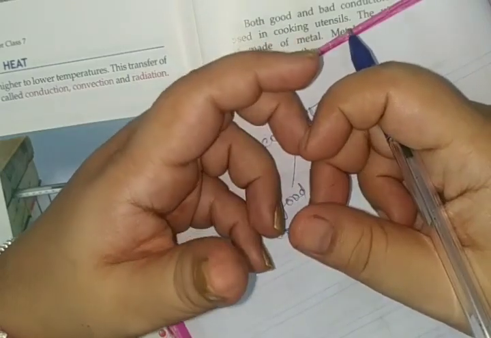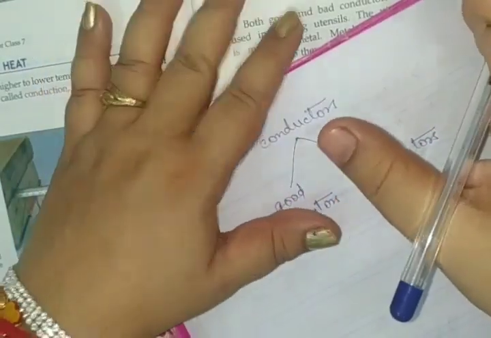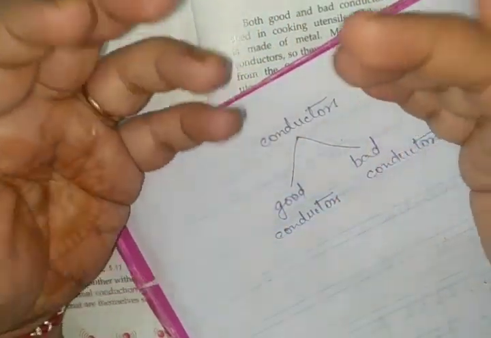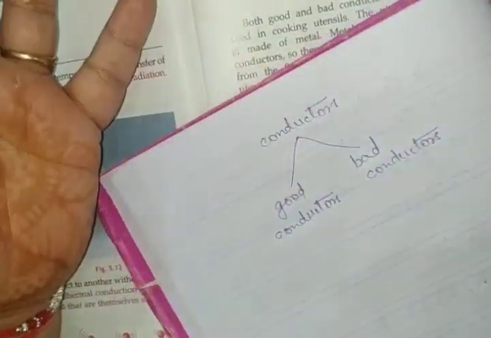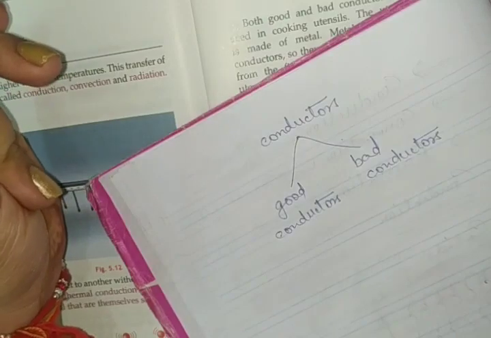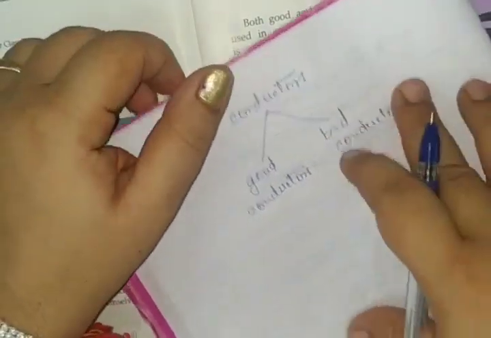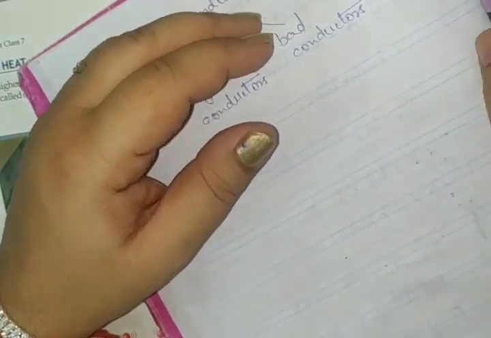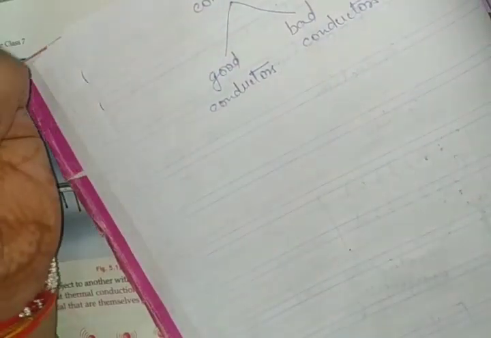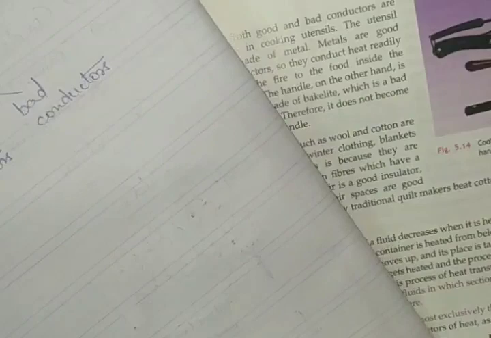And same is the case with a quilt. The cotton inside the quilt is fluffy, so air is trapped in it, and it won't let the heat of your body go out. Okay, and that is why when you are making a new quilt, they beat the cotton. You might have seen somewhere they beat the cotton, so that it becomes more fluffy, so that more heat can be trapped in it. Okay.